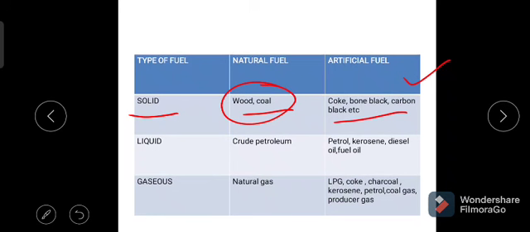And the next classification is liquid fuels. The fuels which are available in the liquid state are called liquid fuels, and further these can be divided into primary and secondary fuel, or natural fuel and artificial fuel. First one is crude petroleum. This is available in Earth's crust in liquid state.